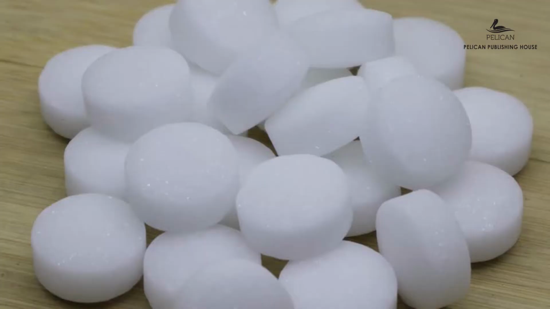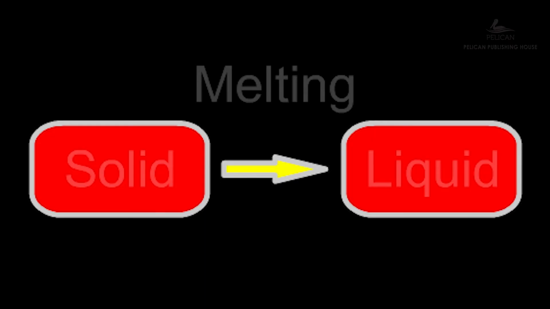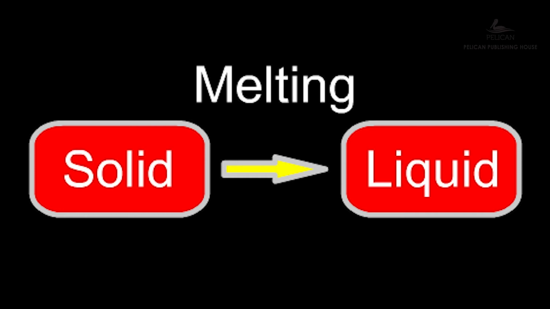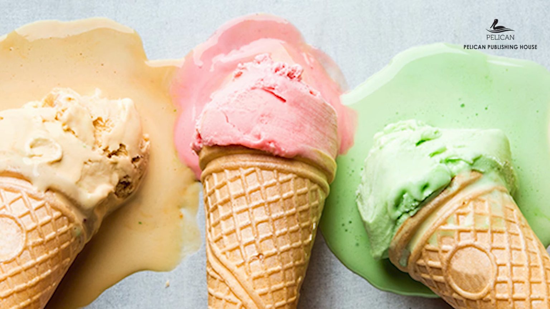Here is a tidbit for you all. Most solids, when heated, change into liquid state first and then to gas. But look at camphor. Camphor on heating directly changes into gas. Now let's talk about change of state from solid to liquid. The process where a solid changes into a liquid is called melting. When we light a candle, the wax melts into liquid. You know what? Ice cream melts when you leave it in the open.